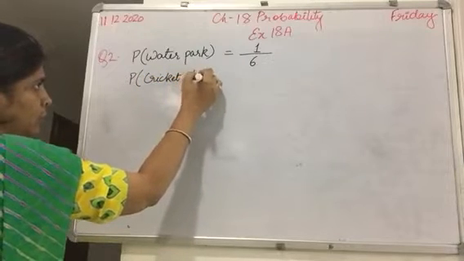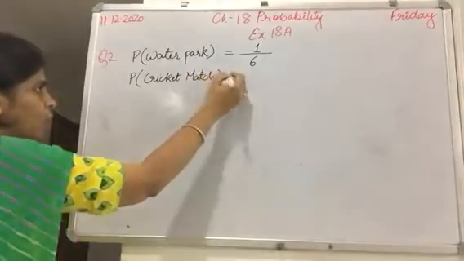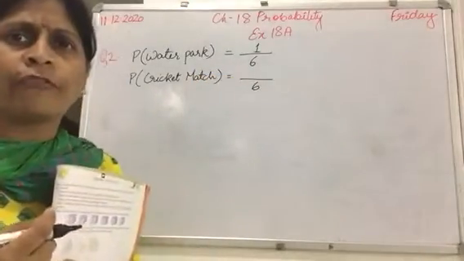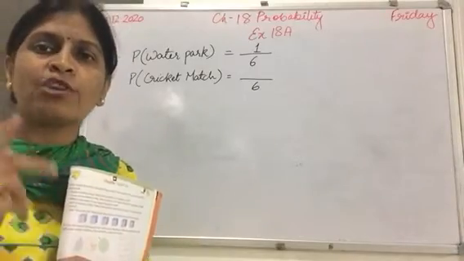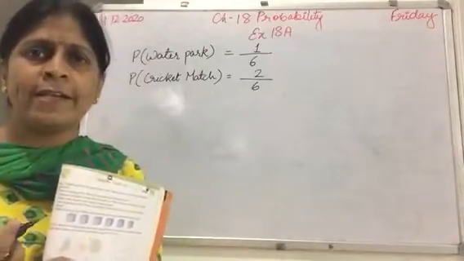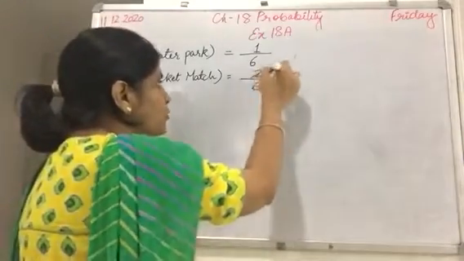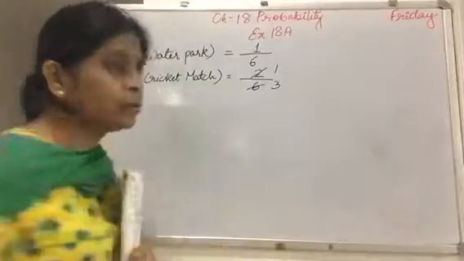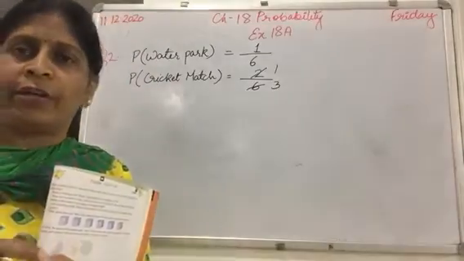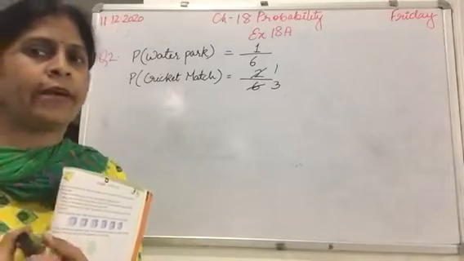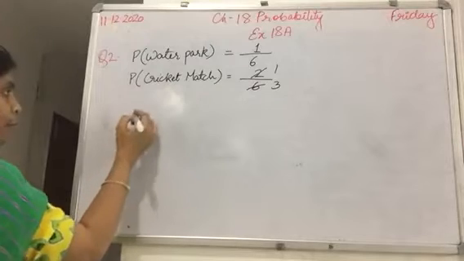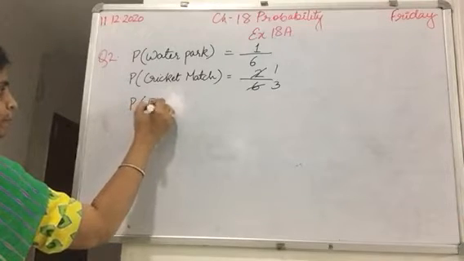The total is 6 and cricket is chosen by 2 students, so there are 2 slips. So 2 by 6, converted into simplest form, is 1 by 3. Whenever you write any probability, if it can be written in simplest form, please write it in simplest form.